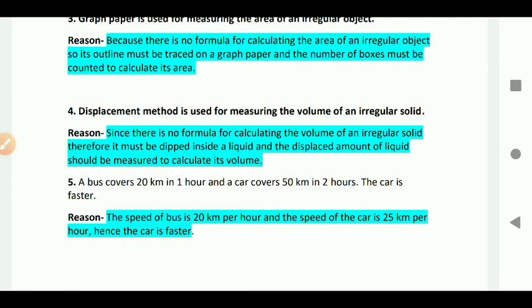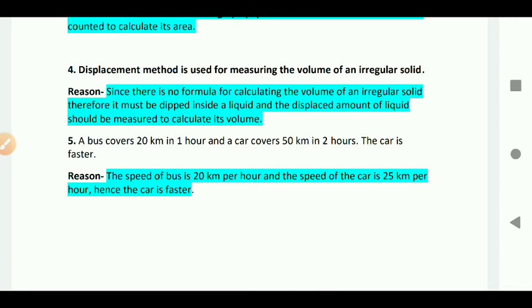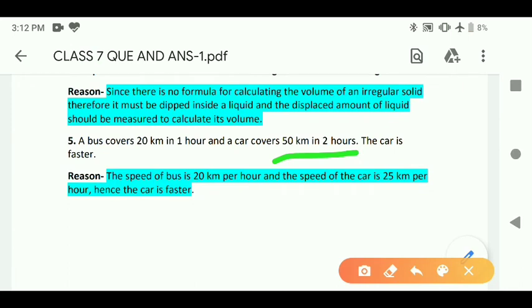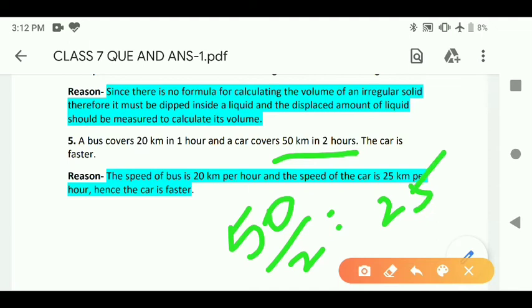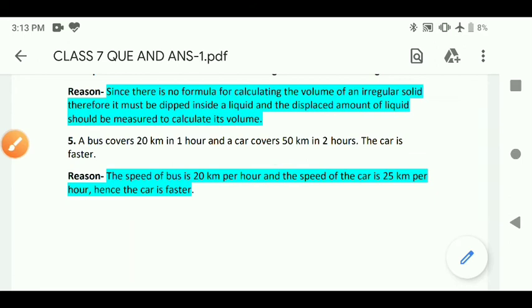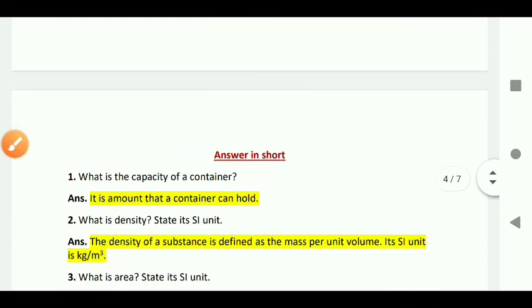Okay, and the last one, a bus covers 20 km in 1 hour and a car covers 50 km in 2 hours. The car is faster. Give the reason: the speed of bus is 20 km per hour and the speed of car is 25 km per hour. By using the formula we can calculate the speed, 50 upon 2, that is 25. So we can say the speed of bus is 20 km per hour and the speed of car is 25 km per hour, hence the car is faster. So these are the answers of give reason.